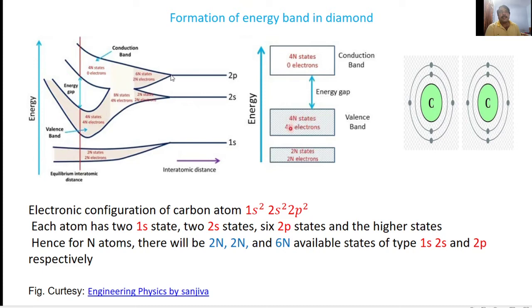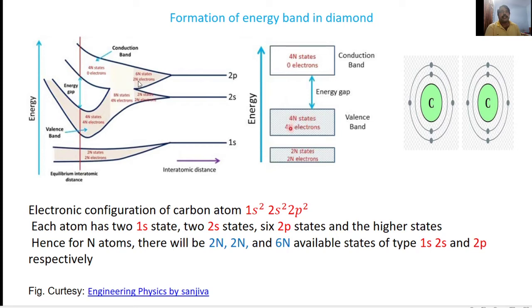So when the atoms are brought close together, some of the electrons have higher energy and some have lower energy, depending upon the distance of the electron from the atoms.